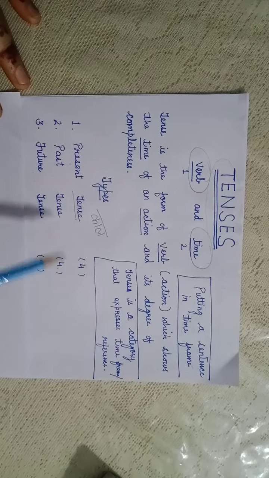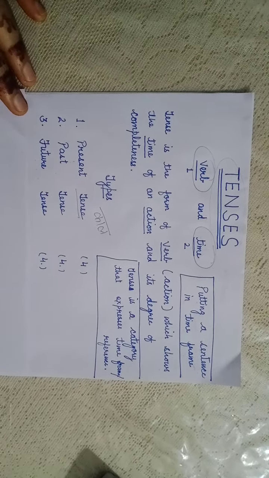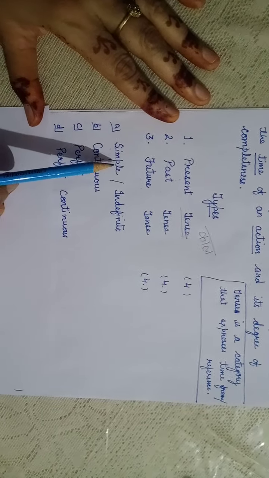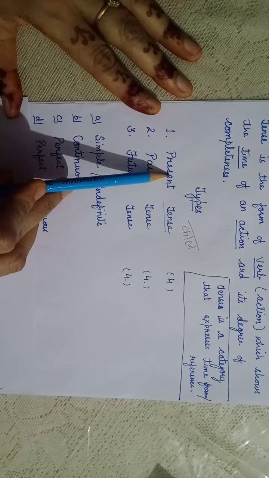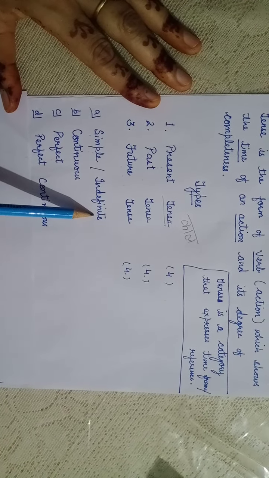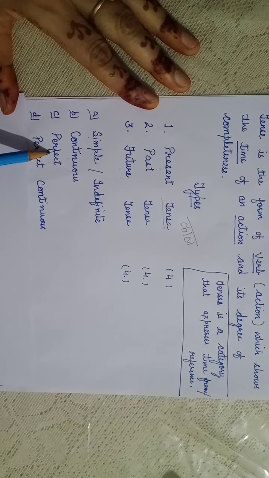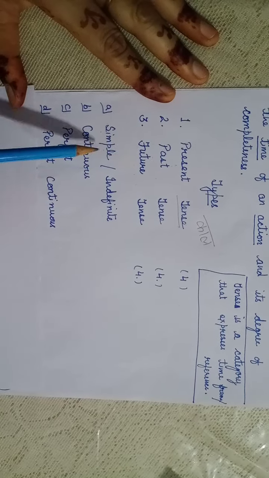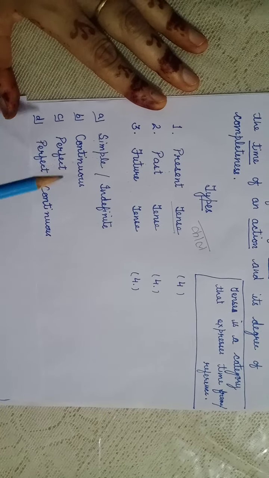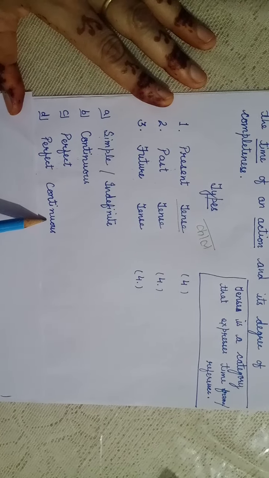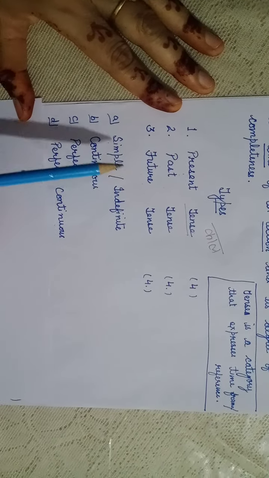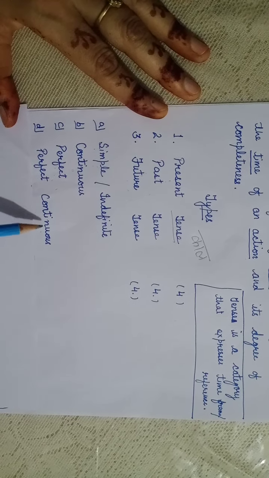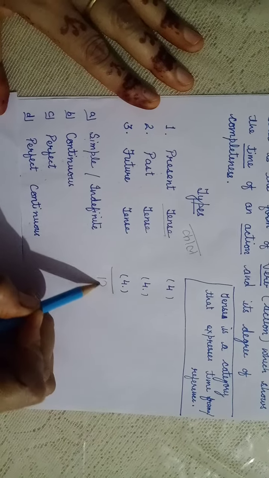Further, these tenses are divided into 4 subdivisions. Let us understand these 4 divisions also. First is simple present or present indefinite tense. Then present continuous, present perfect and present perfect continuous. Same goes with past, simple past, past continuous, past perfect and past perfect continuous. And same goes with future, simple future, future continuous, future perfect and future perfect continuous. So these are total 12.